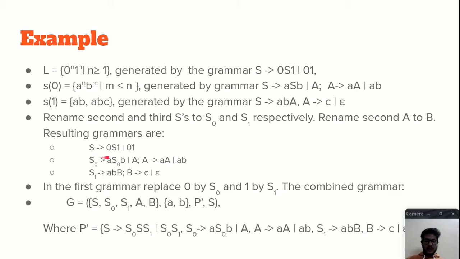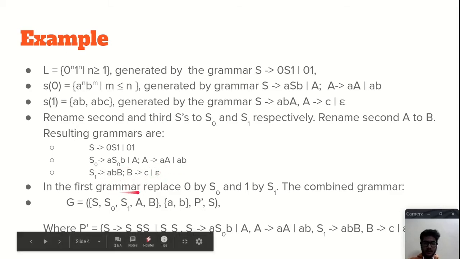So the resulting grammars are S gives 0S1 or 01, S0 gives AS0B or A, A gives AA or AB, and S1 gives ABB, B gives C or epsilon. So in the first grammar we replace 0 by S0 and 1 by S1, right?